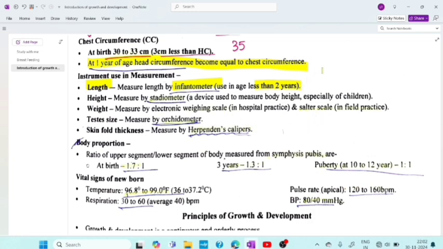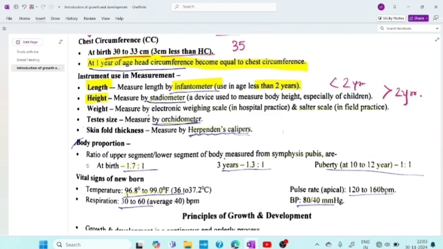That will be stadiometer, right? Because after 2 years it will be stadiometer. In the next line you can see, height will be called when it is above 2 years of age. So here it will be below 2 years, here it will be above 2 years.